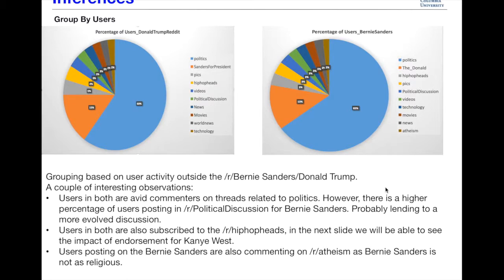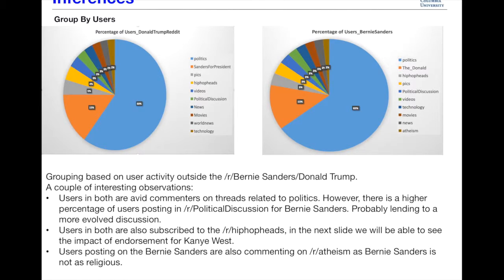When we look at the inferences and group by users, we see grouping based on user activity outside the Bernie Sanders and the Donald subreddits, and we come across a couple of interesting observations. Users in both are avid commentators on threads related to politics, which is to be expected, right?